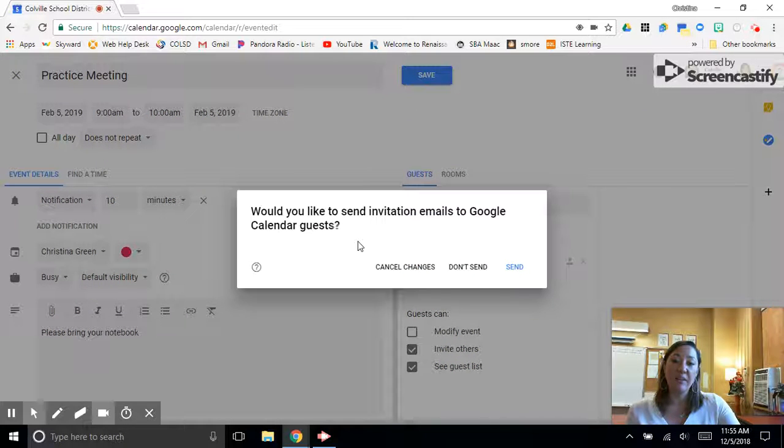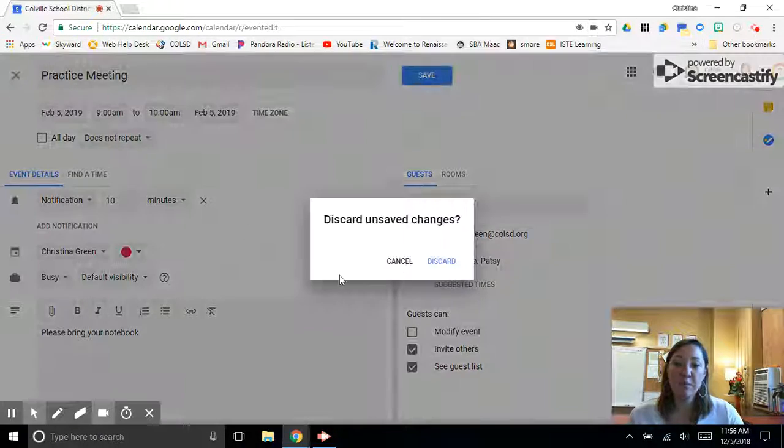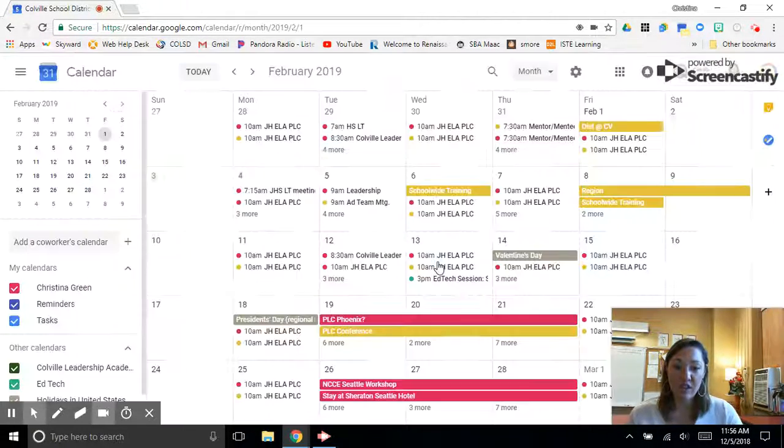When I press save, because I invited somebody to my calendar event, it's going to send them an email if I press send. Now, I don't want this to actually go to Patsy because this is a practice, but if she were to receive this email, it would go straight to her email, and then it would also go straight to her Google Calendar, and she'll be able to see it on her calendar. So I'm going to exit out of this because these are just practices, so I'll discard my changes. But that's basically all that you do to add people or add an event to your calendar.